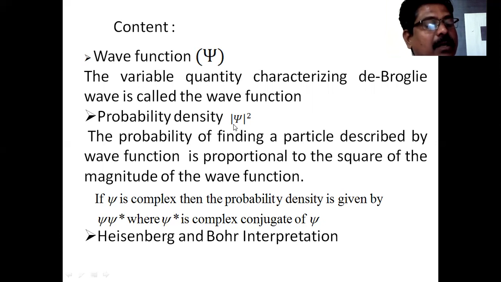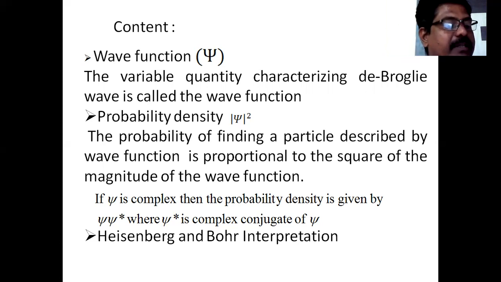Here, that is the square of the magnitude of the wave function psi. The probability of finding the particle is described by the wave function psi, and it is proportional to the square of the magnitude of the wave function. The square of the magnitude of the wave function gives us the probability density.